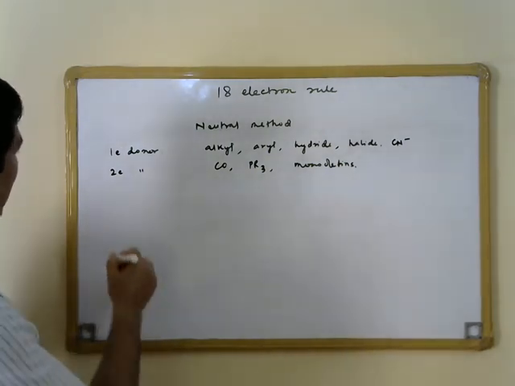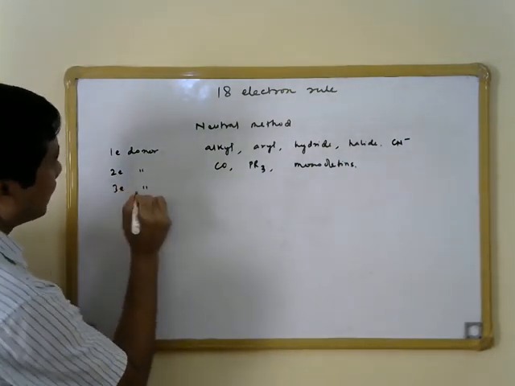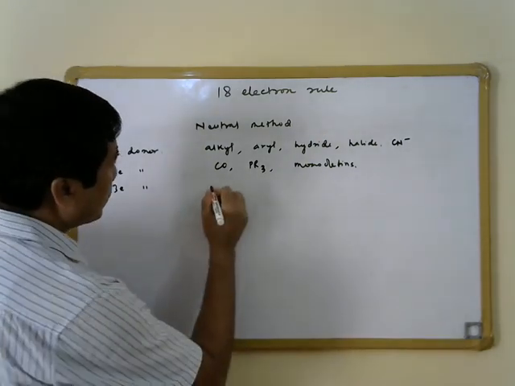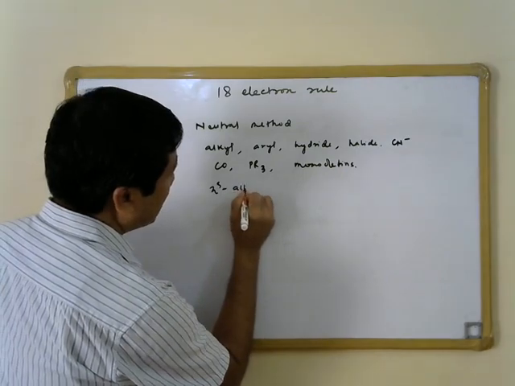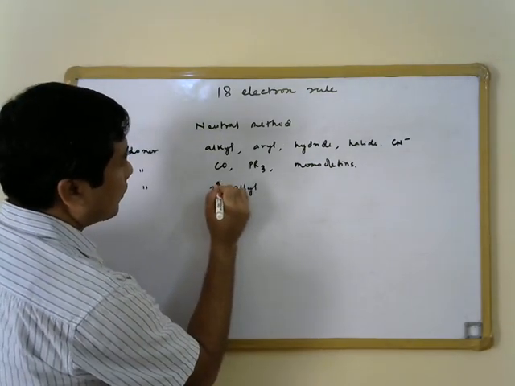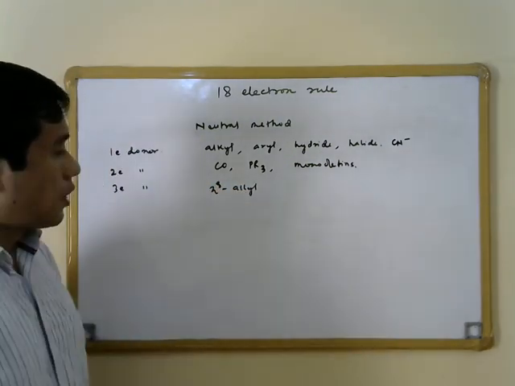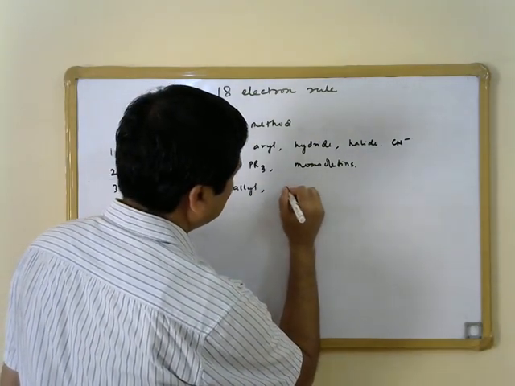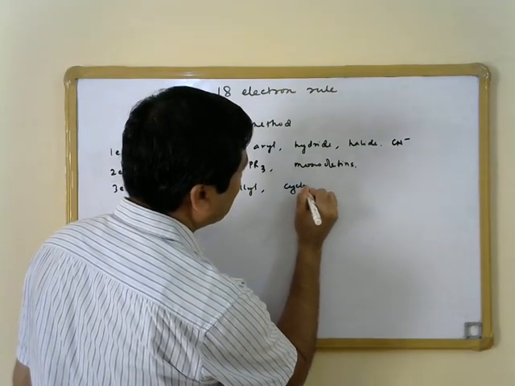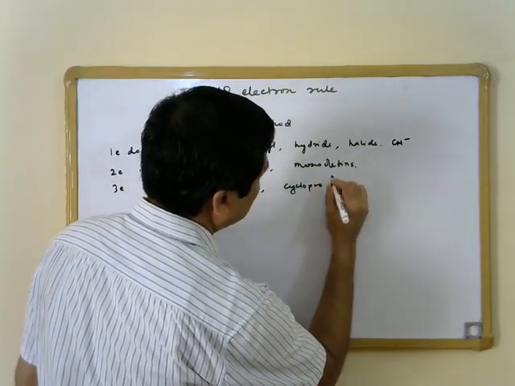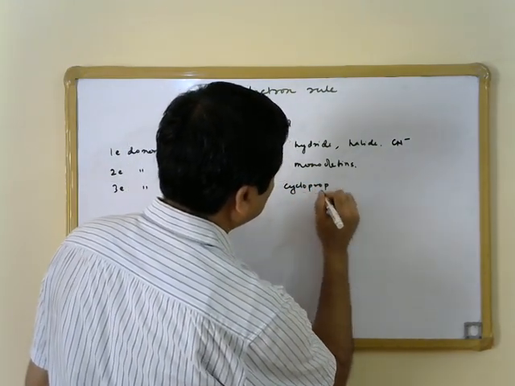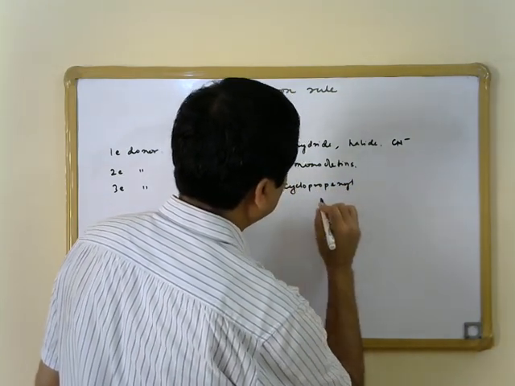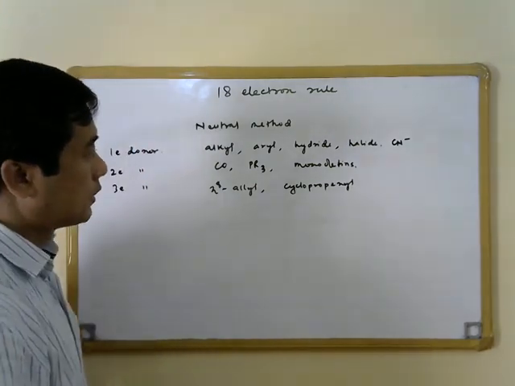Then let us go and see examples of 3 electron donor. So eta 3 allyl is an example of 3 electron donor. Then we also have cyclopropenyl.